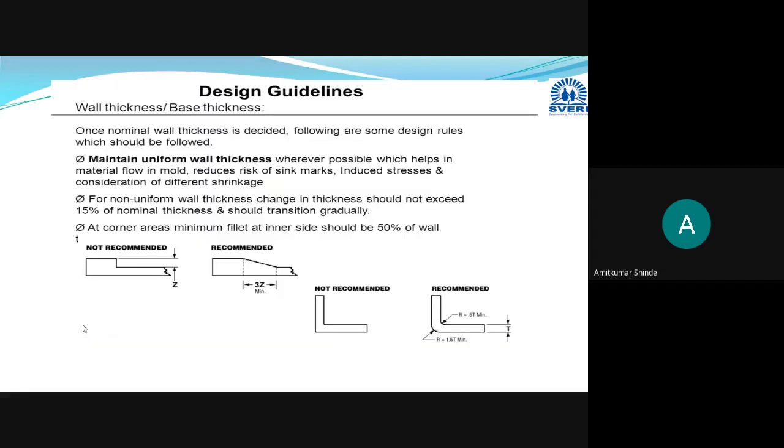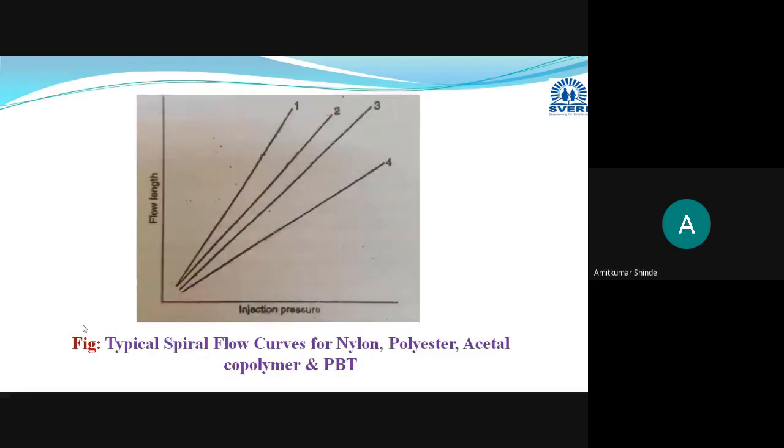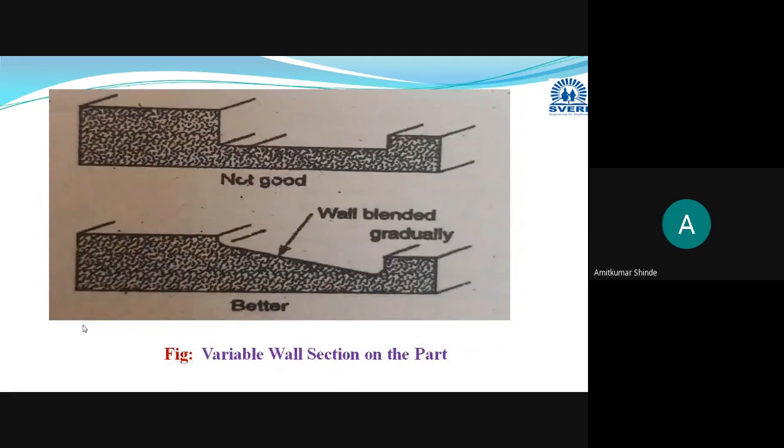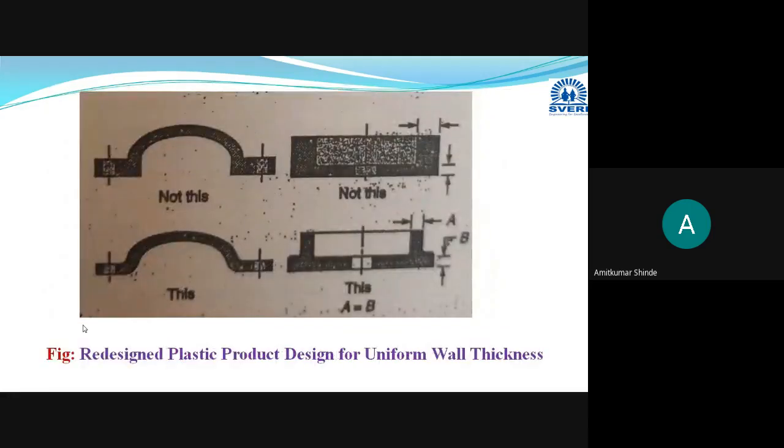Before starting this one by one, with different modifications, some poor designs and some better designs, we will see the disadvantages of the poor design and the advantages of the better design, and then how to modify the wall sections so that some defects get eliminated from that section. We will see some modifications in the designs.